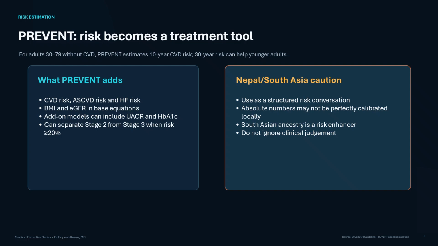Its base equations include kidney and metabolic information such as BMI and eGFR, while add-on models may incorporate UACR and HbA1c. A predicted 10-year total CVD risk of 20% or more is one criterion for CKM Stage 3. For Nepali and other South Asian patients, interpret the exact percentage cautiously because PREVENT was developed mainly in US cohorts. Use it as a structured decision and communication tool combined with ancestry, family history, local context, and clinical judgment.